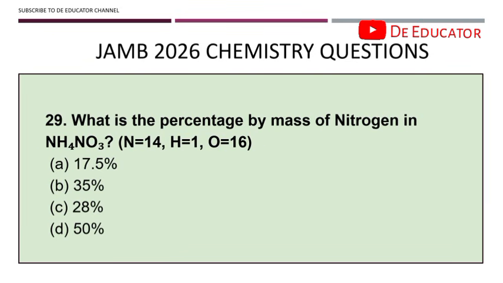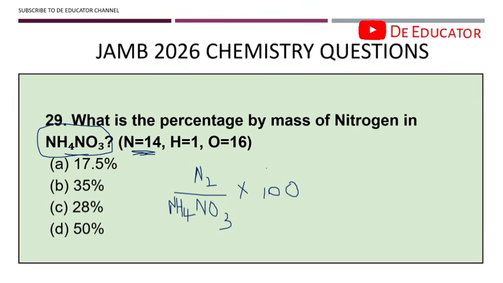29. What is the percentage by mass of nitrogen in ammonium nitrate? It is very simple to calculate this. We just need to know how many nitrogens are here. We have 2 nitrogens, so we have N2 divided by NH4NO3, times 100, and then we get the percentage by mass of nitrogen. N is 14, so N2 is going to be 28. So we have 28 divided by